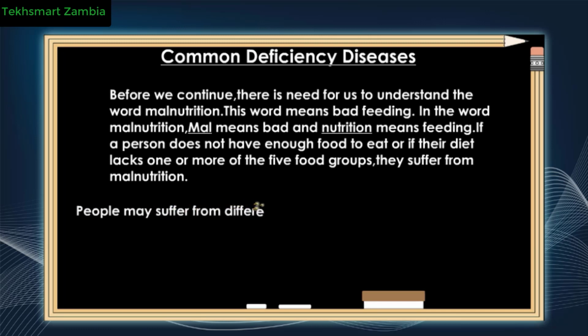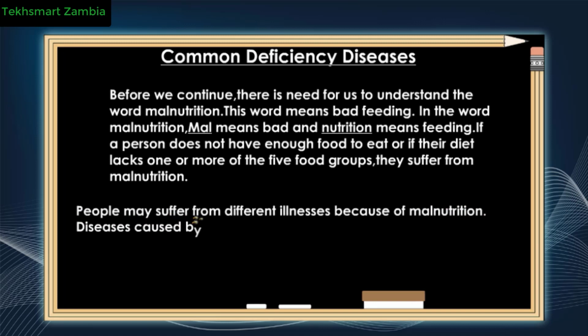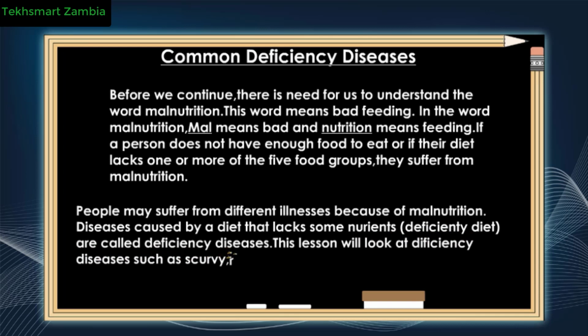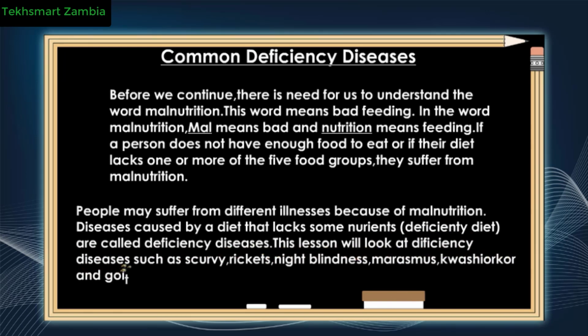People may suffer from different illnesses because of malnutrition. Diseases caused by a diet that lacks some nutrients, or a deficient diet, are called deficiency diseases. This lesson will look at deficiency diseases such as scurvy, rickets, night blindness, marasmus, kwashiorkor, and goiter.